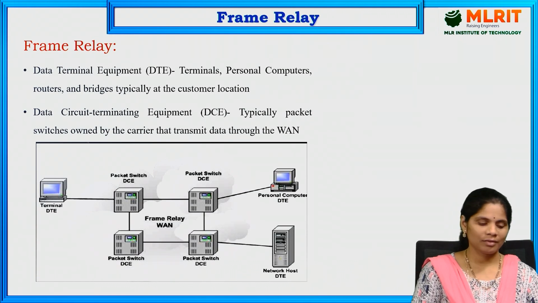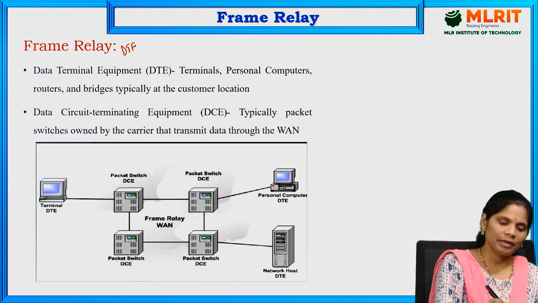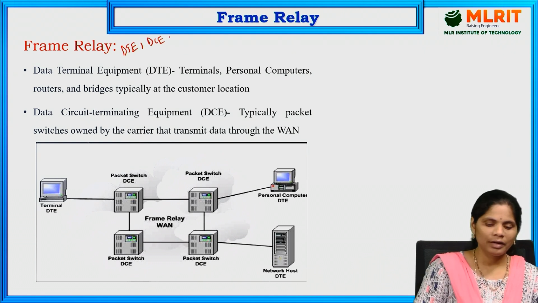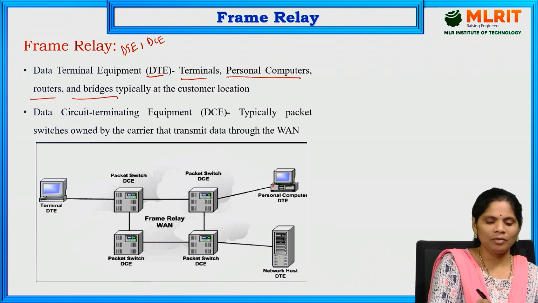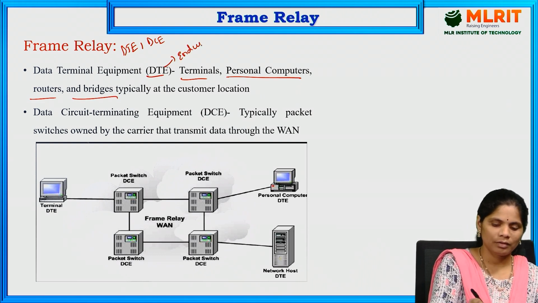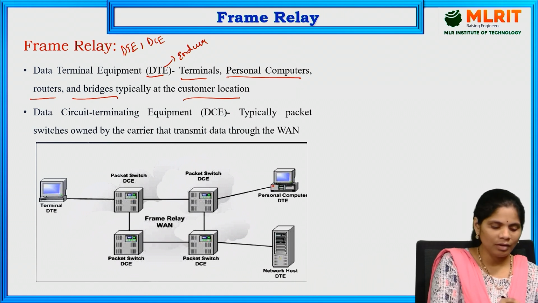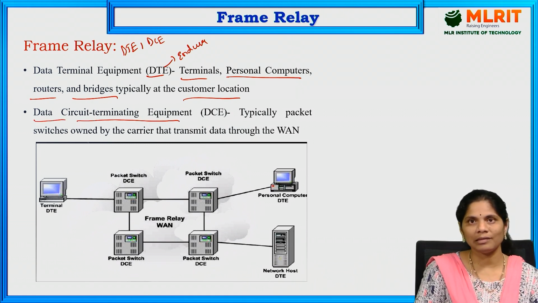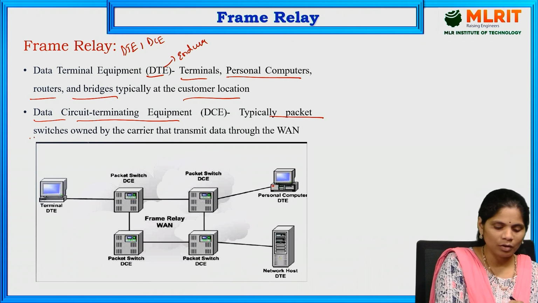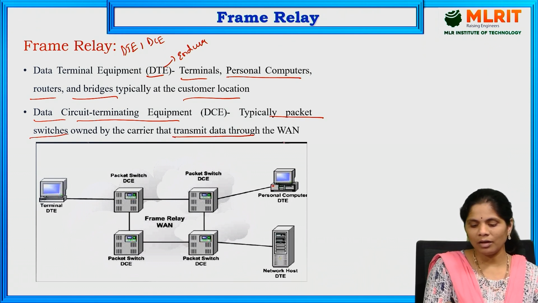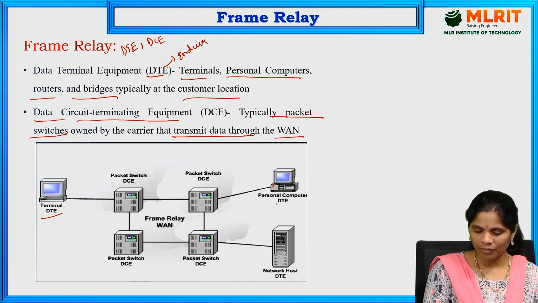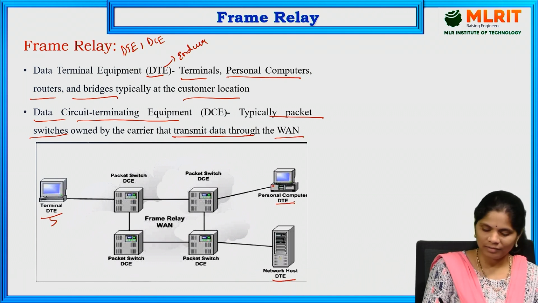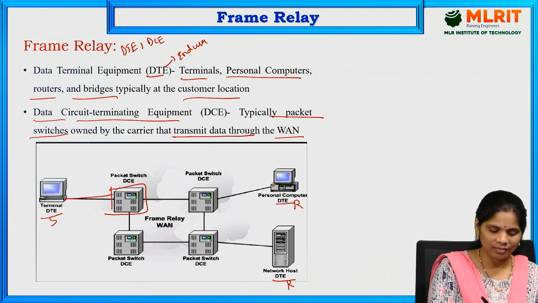And next we will discuss what DTE and DCE are in frame relay. DTE is nothing but terminals, personal computers, routers, bridges; all come under the DTE, meaning the end user, the customer location. The next one is the data circuit terminating equipment, DCE, which is talking about the packet switches owned by the carrier for transferring the data through the WAN. See, here is the DTE. I am transferring the data through these DCEs. This is the sender, this is the receiver, this is another receiver. For transferring this particular data we use these DCEs.